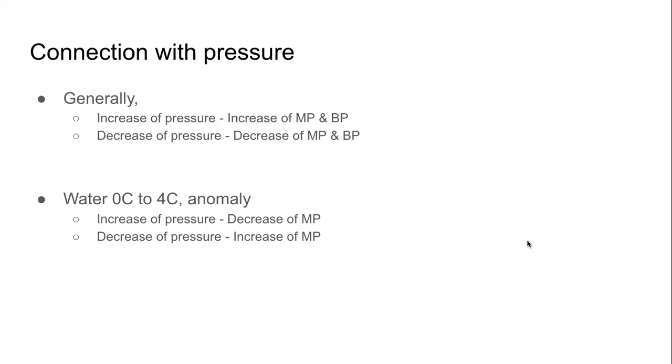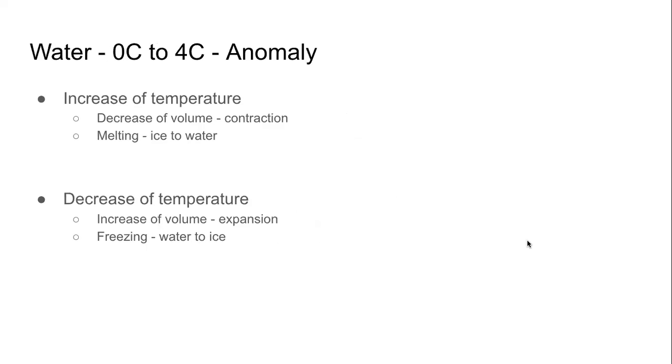Once again, with respect to temperature, water between 0 degrees Celsius and 4 degrees Celsius, when we increase the temperature, the volume contracts, reduces. When we decrease the temperature, the volume increases, it expands.